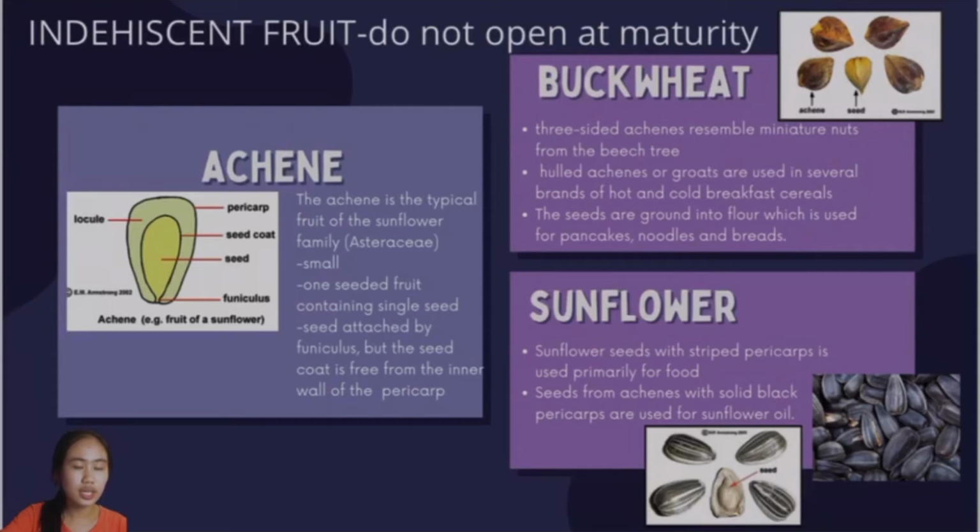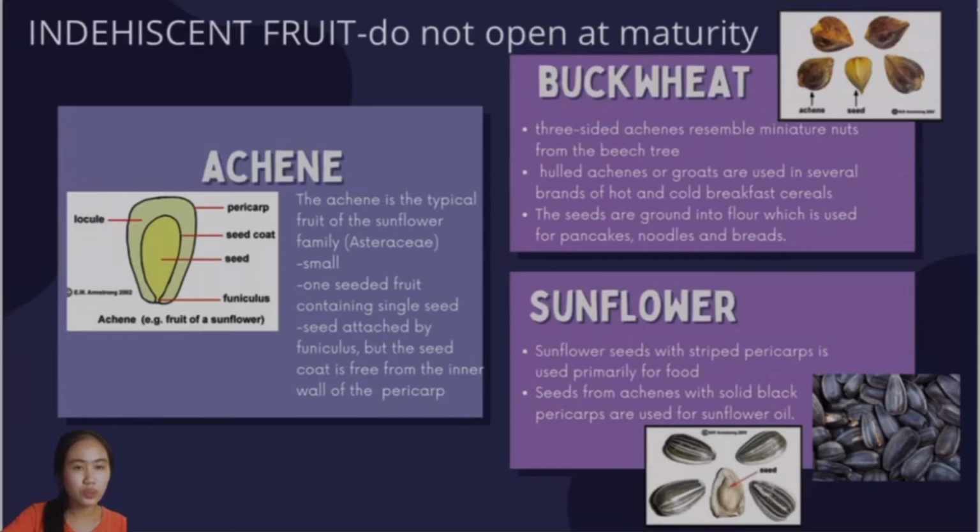Buckwheat is a three-sided achene that resembles miniature nuts from the beech tree. The hulled achenes or groats are used in several brands of hot and cold breakfast cereals, and the seeds are ground into flour, which is used for pancakes, noodles, and breads.